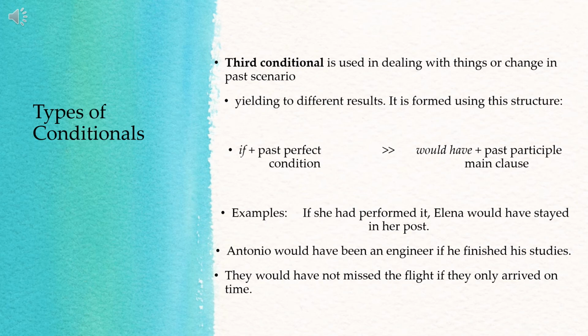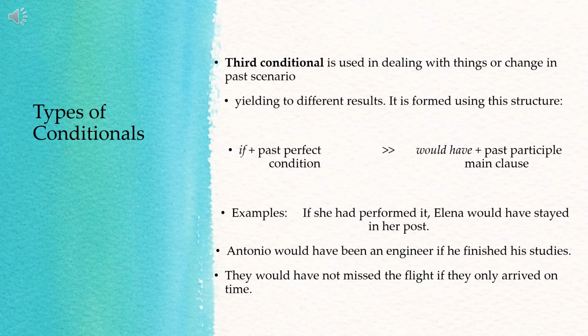So been is the past participle of is, are. Then was, were, then been. Okay? Is, are, present form. Past form is was, were. Past participle, been. So would have been. So Antonio would have been an engineer. So again, dealing with things or change in past scenario. So the scenario could have been changed if he finished his studies, but he didn't. Okay? So that's the second example.